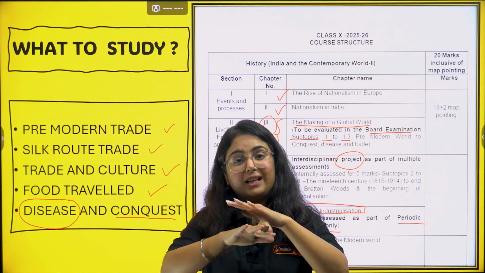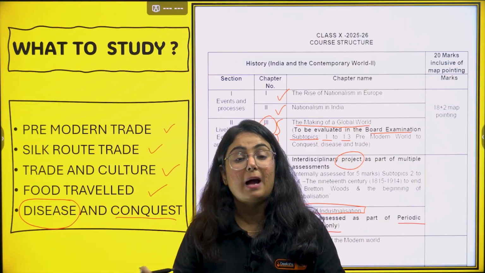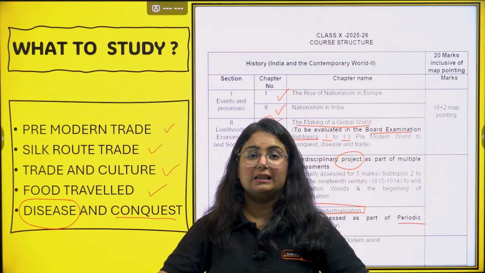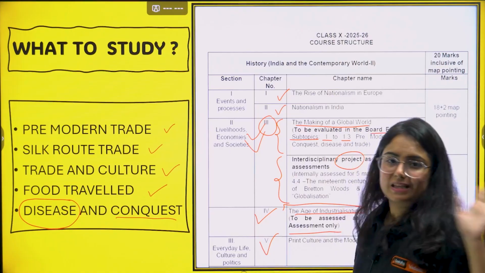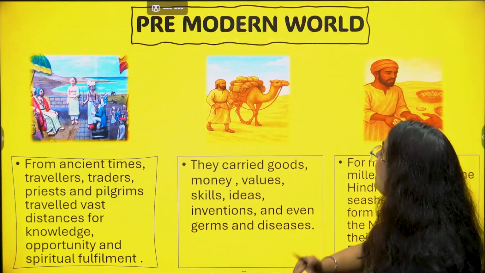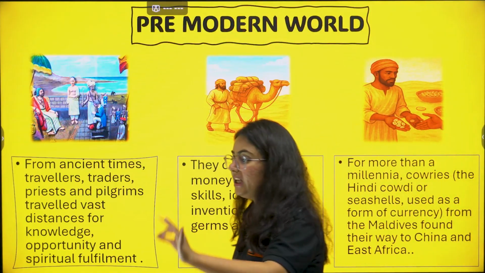This is the whole five topics that you need to cover, nothing other than this. Trust me, by this video you are going to complete this chapter. You need not study anything else. If you want, you can just mug up again with a reading from NCERT. Okay, chaliye, coming to the first topic, that is pre-modern trade.